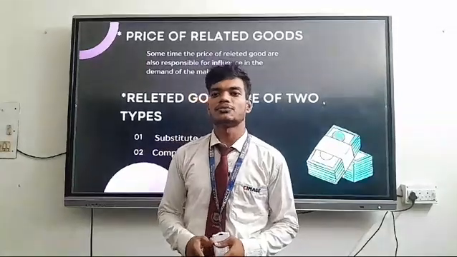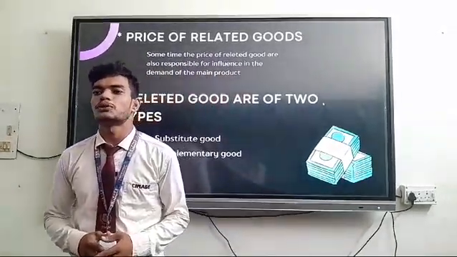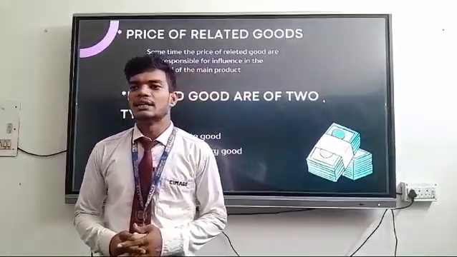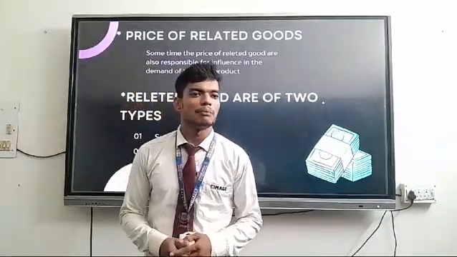First one is price of related goods. Sometimes the price of a related good is also responsible for the demand for the main product. Related goods are of two types. First one is substitute goods and second one is complementary goods.